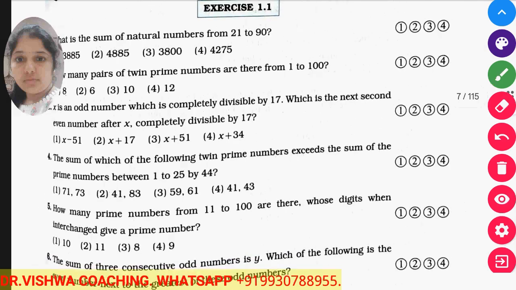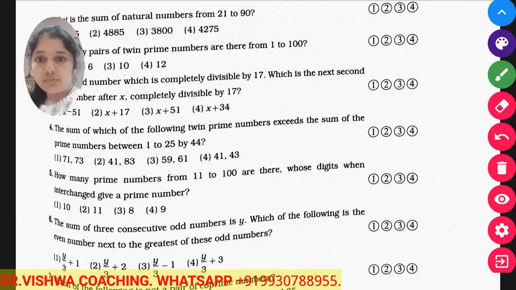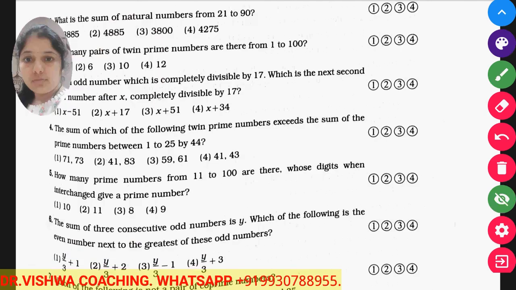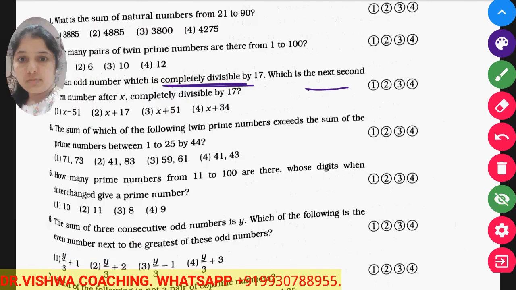I solved it in another way: if x is divisible by 17, the next consecutive odd number must not be divisible by 17. They had asked for the second even number after x, sorry.